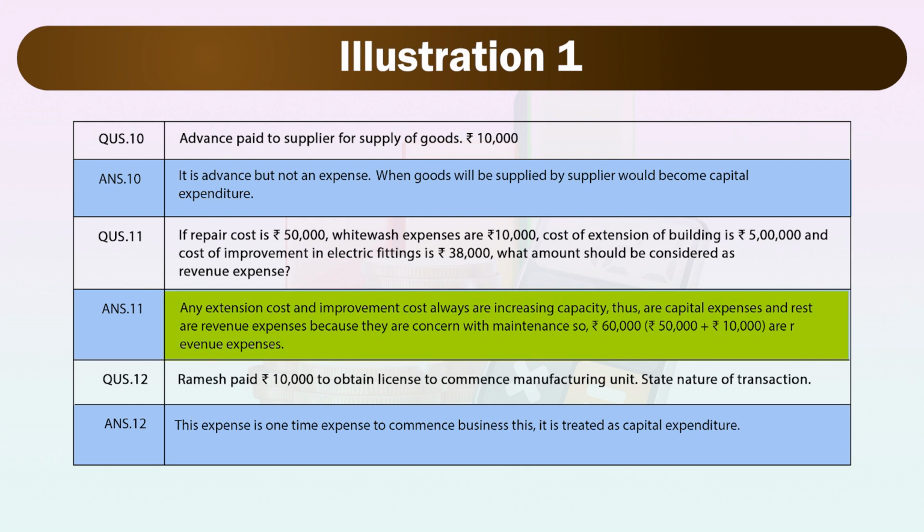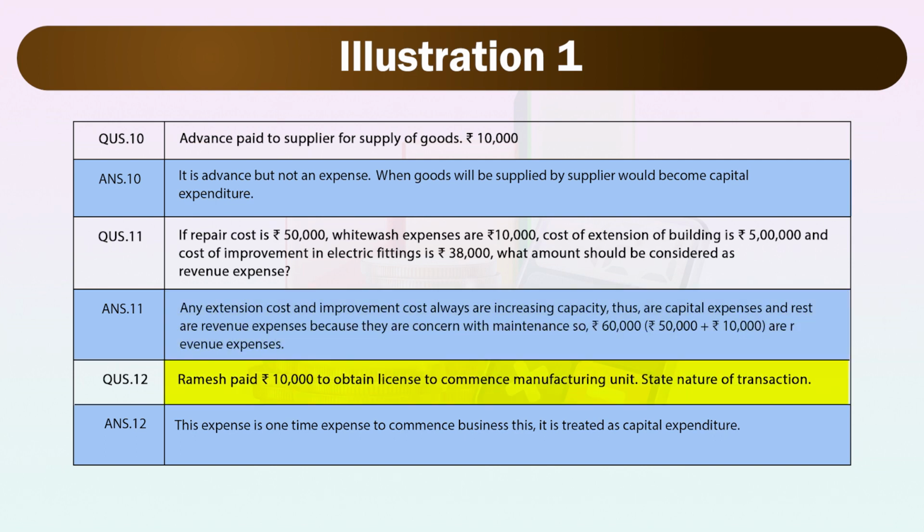Here, any extension cost and improvement cost always are increasing capacity, thus they are capital expenses and rest are revenue expenses because they are concerned with maintenance. So, rupees 60,000, rupees 50,000 plus rupees 10,000 are revenue expenses.